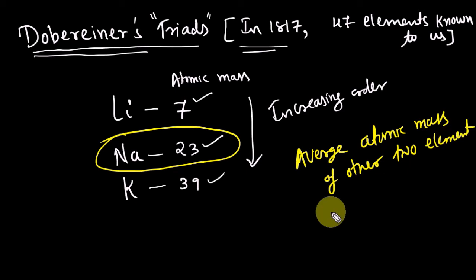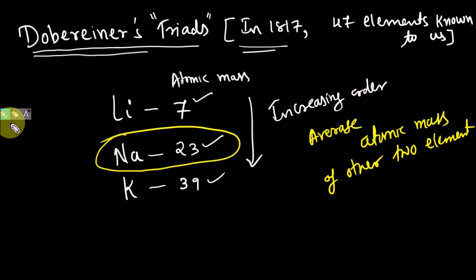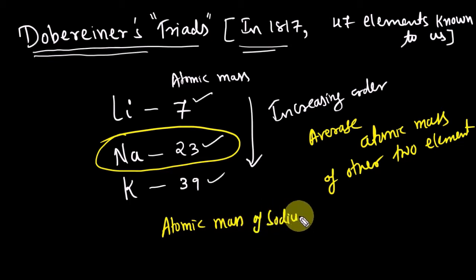What is the meaning of that? If you want to find the atomic mass of sodium, you have to take the average of the first and the last atomic mass.